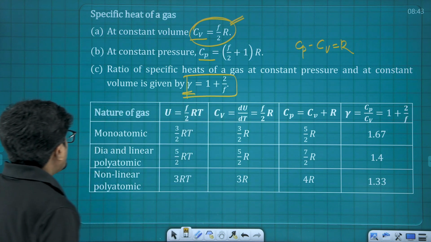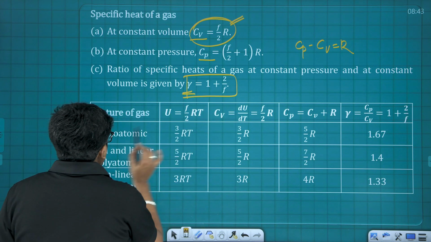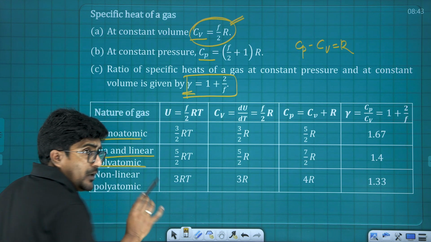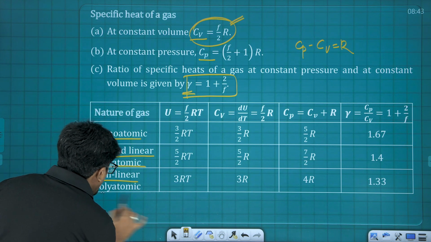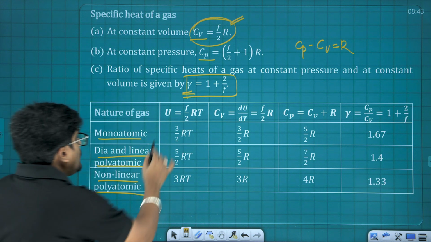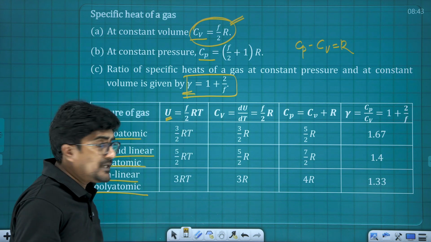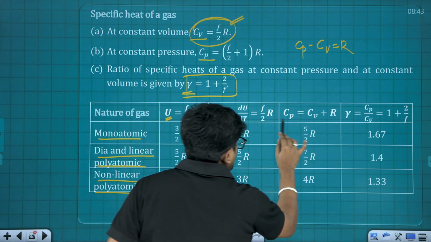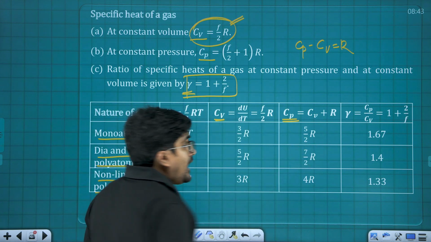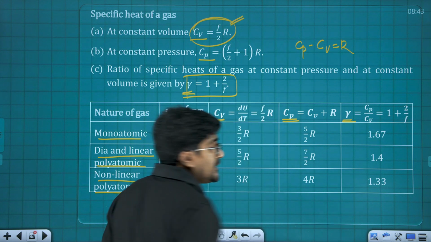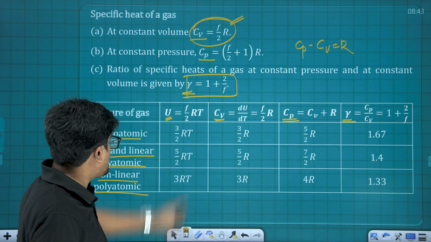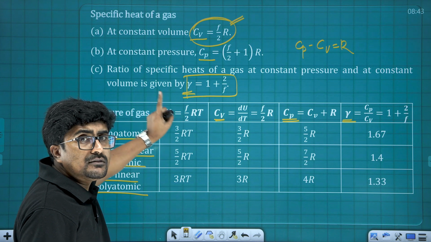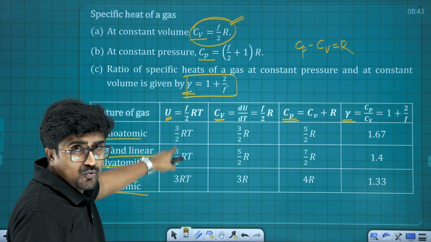Next one is, for monoatomic gas, diatomic, linear polyatomic or non-linear polyatomic gas, the values of internal energy, Cv specific heat at constant volume, Cp specific heat at constant pressure, and gamma. These relations are very very important. For monoatomic, the energy is going to be 3 by 2 RT.